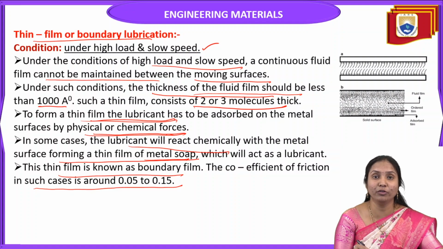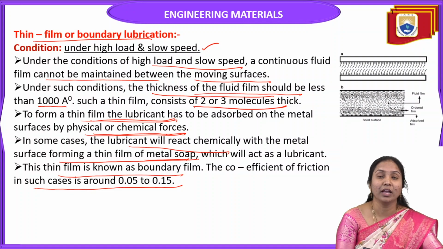In this type of lubrication, we cannot maintain a continuous fluid film in between two moving surfaces, and the thickness of the lubricant is less than 1000 angstroms. That means it is two or three molecules thick.